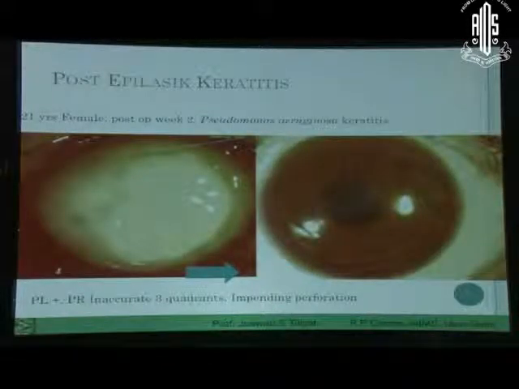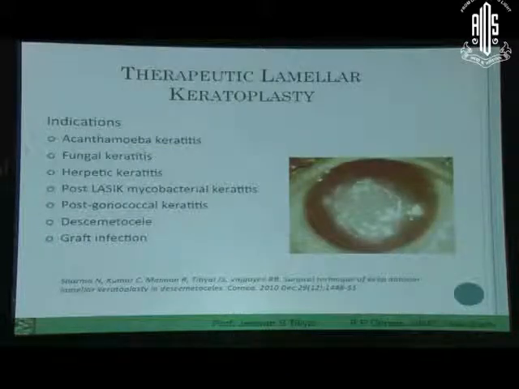If you look at this particular case, a severe ulcer, post-epileptic case, young patient, and an inaccurate PR to begin with. Sometimes with such a massive infection and blockage, the patient may not respond in terms of PR, and sometimes there may be some sort of toxic reaction to the posterior segment, and the patient may not have a good accurate PR. But if you do surgery in these patients, sometimes the patient gets back the vision. So you should not be disheartened by seeing the patient doesn't have a good response. This patient ultimately gained 6/18 vision, surgery done by Dr. Namrata Sharma. So in infectious keratitis, look for early surgery in these patients.